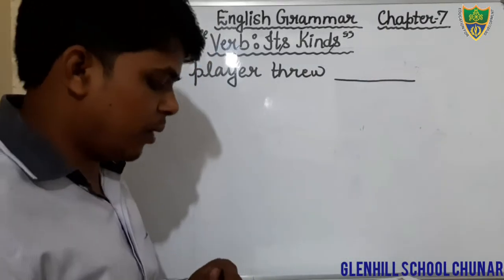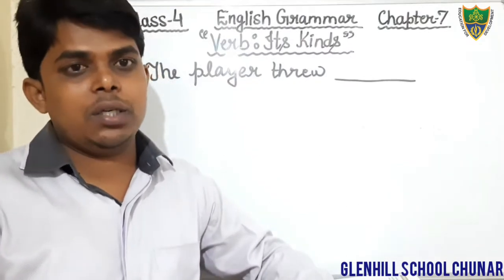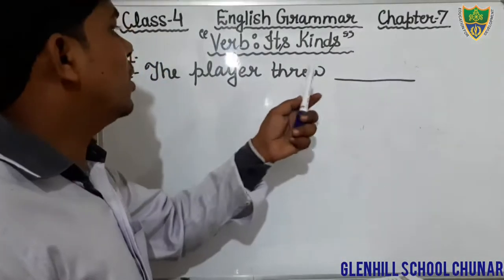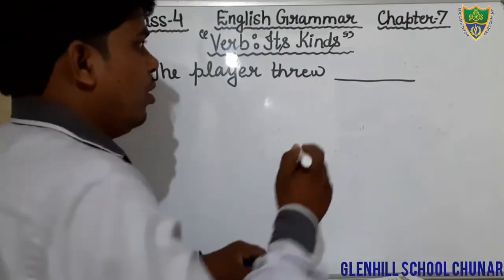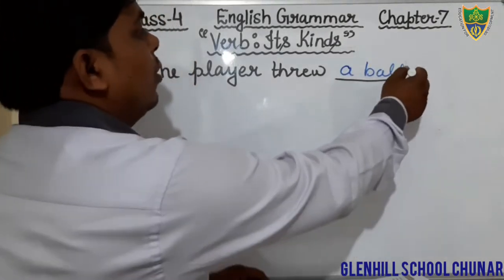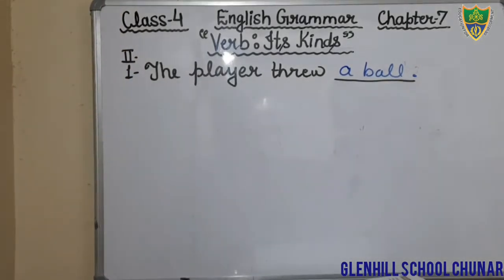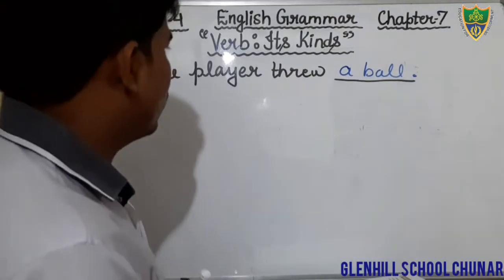You have to fill the blank with a suitable object. The player threw a ball. You can fill the object a ball. Okay, students, just complete the sentence by filling an object. The player threw a ball. Just write down. Come to the next question.